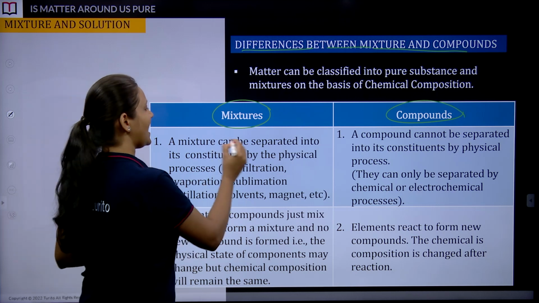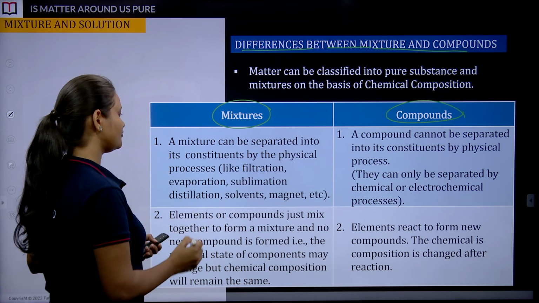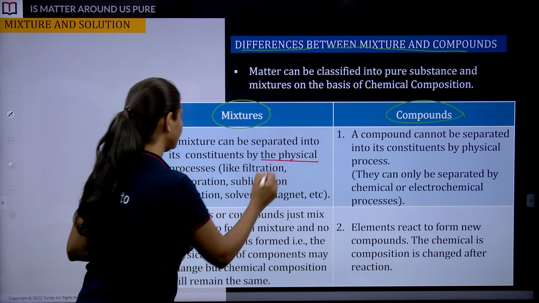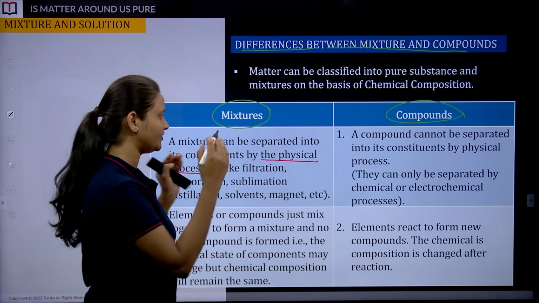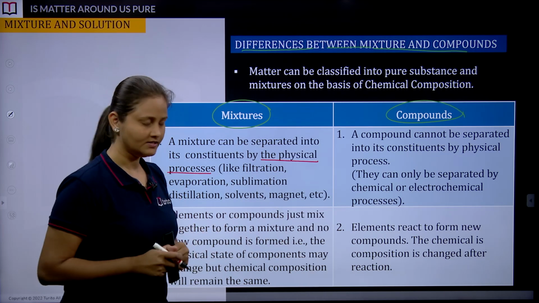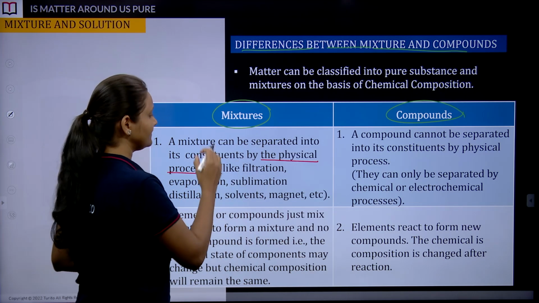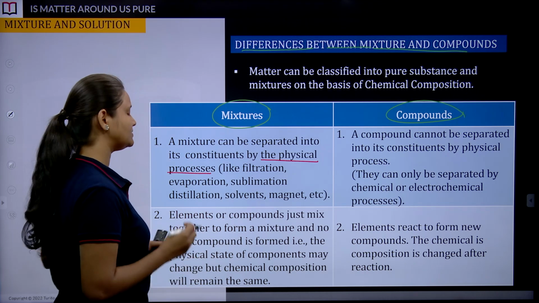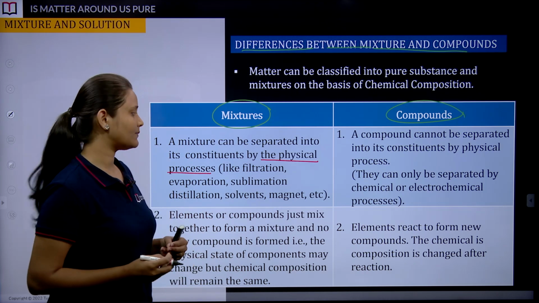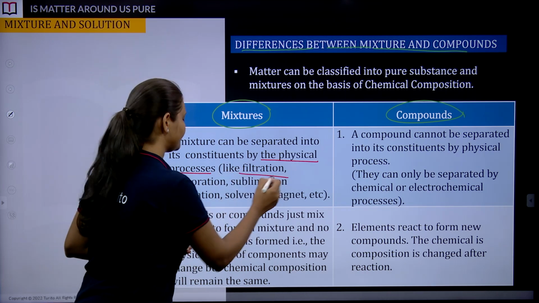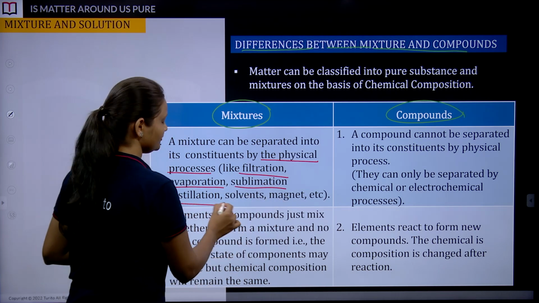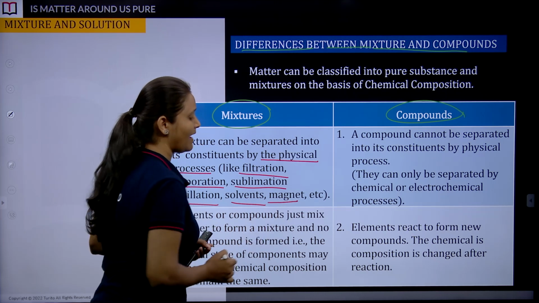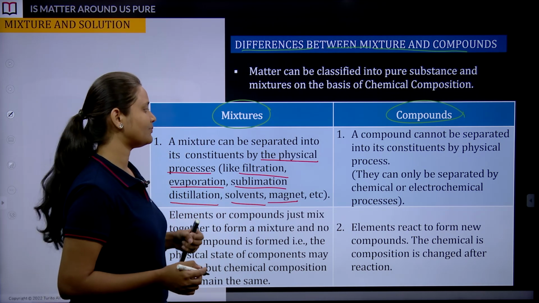A mixture can be separated into its constituents by physical processes. The first point which differentiates mixtures and compounds is that their constituents can be separated by physical processes. What are those physical processes? Filtration, evaporation, sublimation, distillation, solvent extraction and magnetic separation.